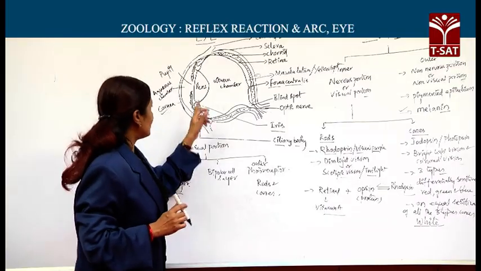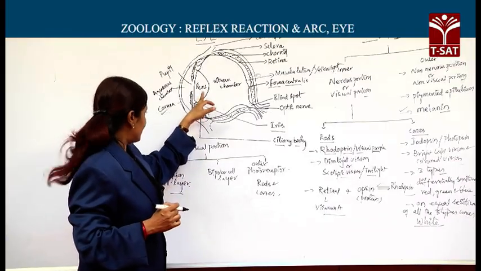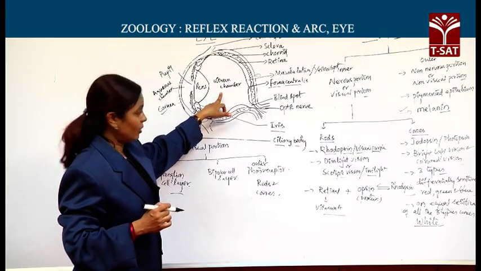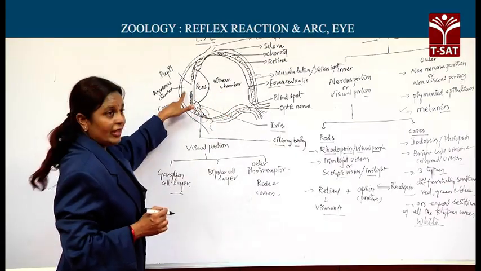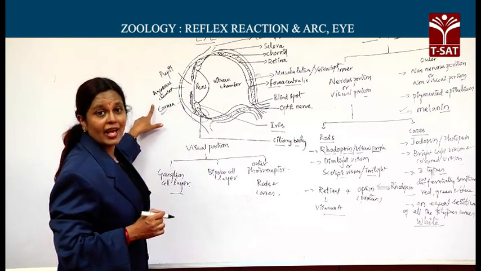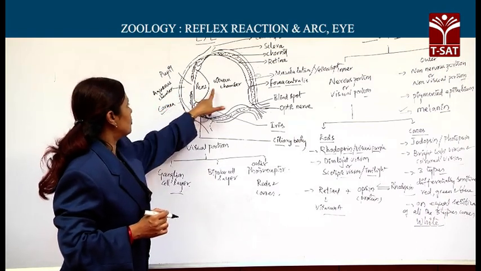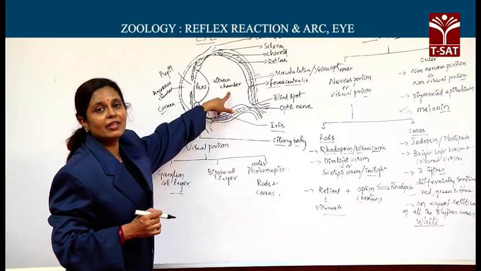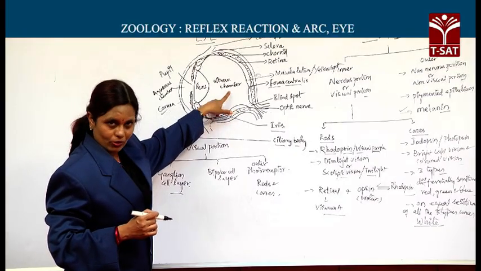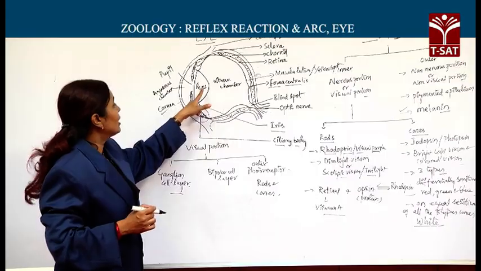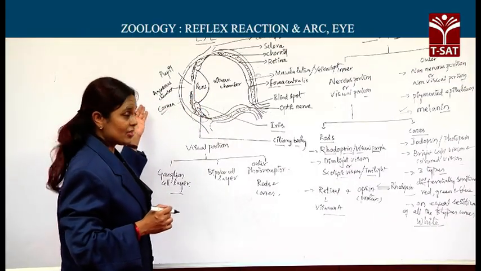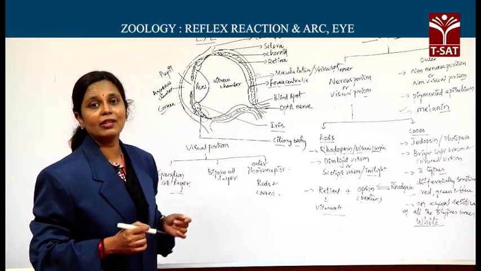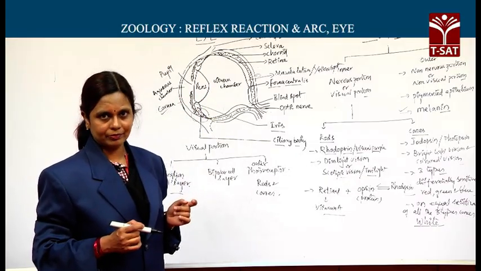Now, this lens divides the cavity of the eyeball into 2 chambers, where the anterior chamber is called the aqueous chamber and the posterior chamber is called the vitreous chamber.